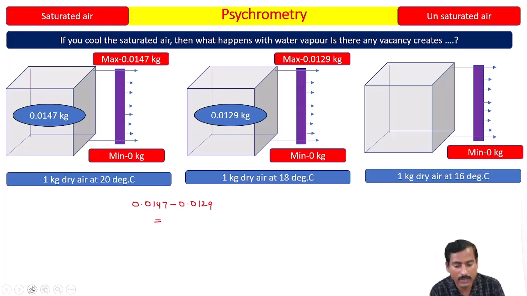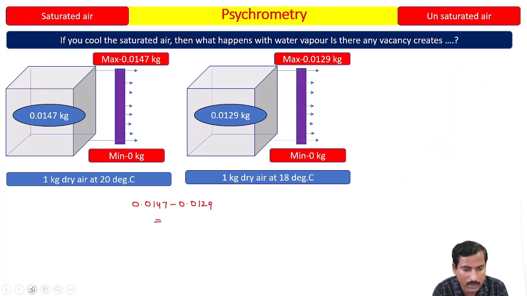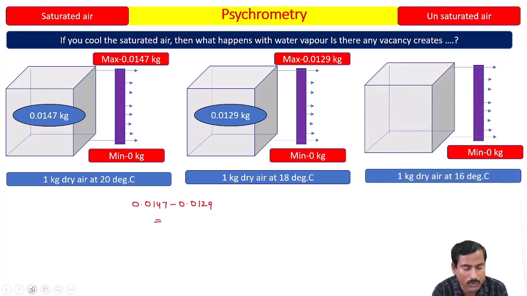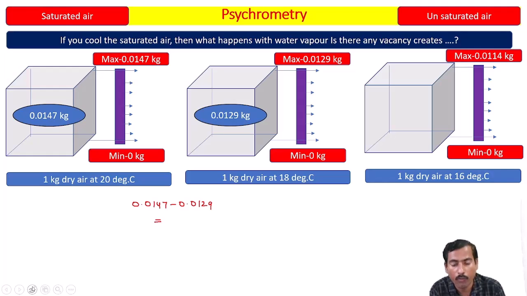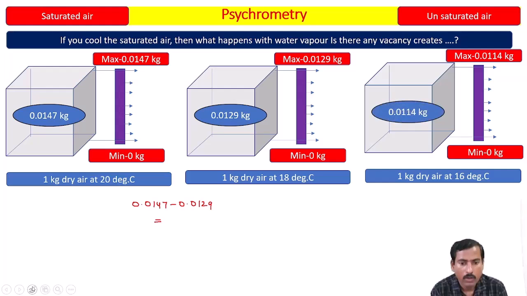Now we will go to 16 degrees Celsius. I will ask the same question about the 0.0129 kg. What happens with the 0.0129 kg? Will it remain the same? To answer that, at 16 degrees Celsius, how much water vapor can it hold at max? It can hold 0.0114 kg. But the amount of water vapor at 18 degrees Celsius is 0.0129 kg. Is that possible? At 16 degrees, at max it can hold 0.0114 kg.